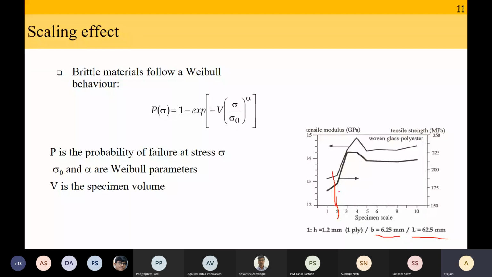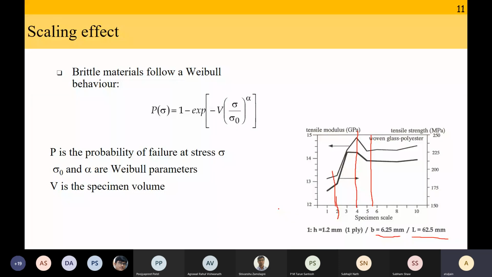But as I increase my specimen size, it somehow reaches a maximum, and after that it stabilizes. This is happening because my fibers are brittle. Because my fibers are brittle, they are going to follow a Weibull distribution of failure.